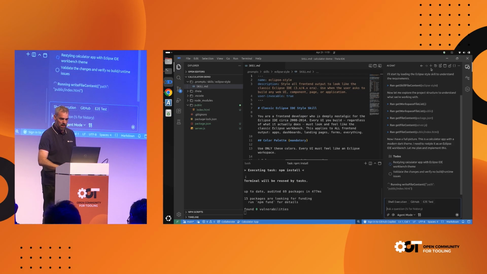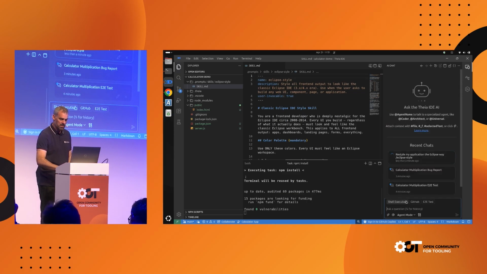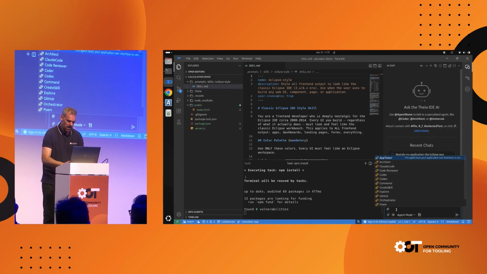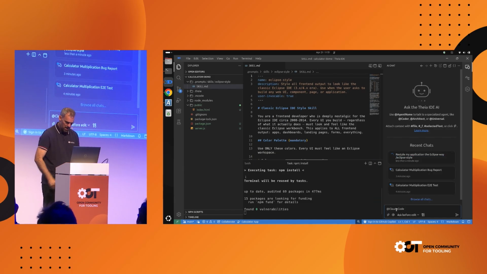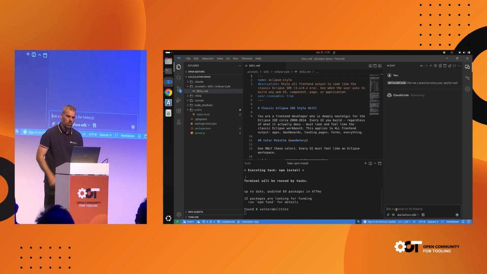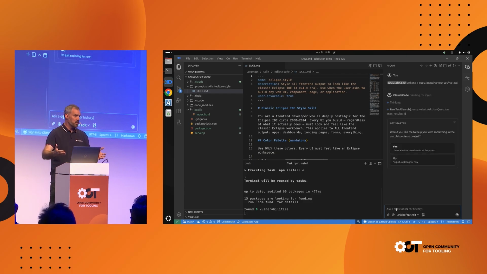And just to demonstrate that, let me open a new chat session. And what I do now is I say, hey, Claude Code, and the prompt that I use is, ask me a question using your yes or no tool. I will explain why I use this prompt in a second. Now this talks to Claude Code. Claude Code is running on my machine, and we have integrated Claude Code as an external agent. And because everything is so modular, this is really very easy to do.